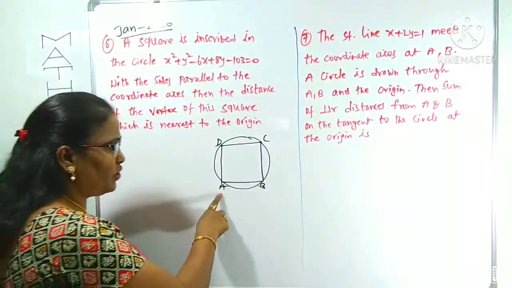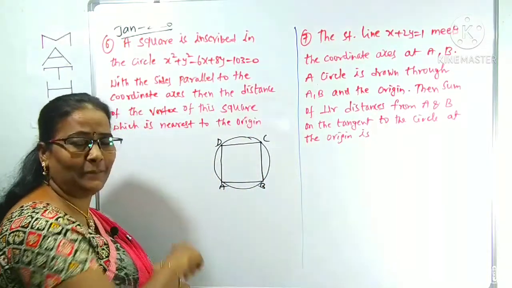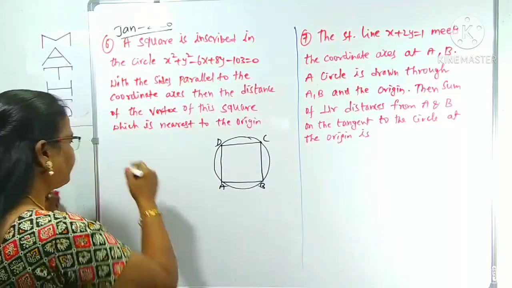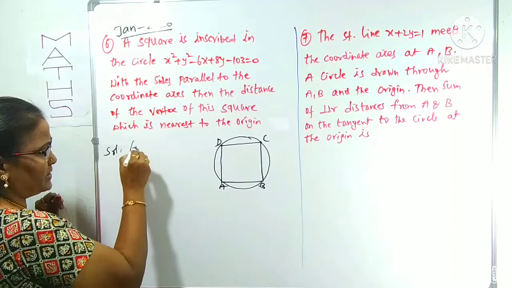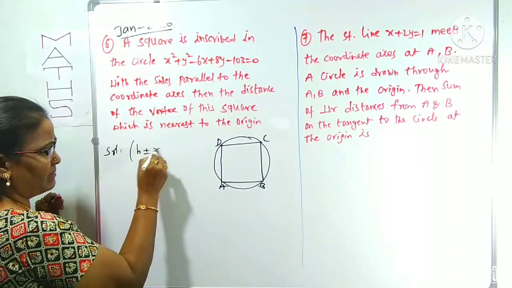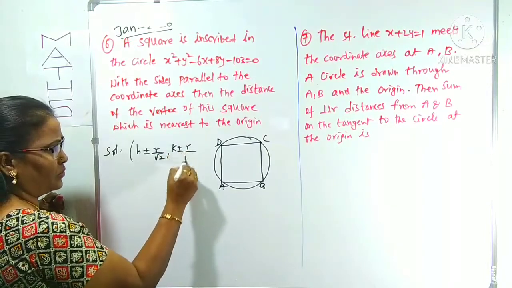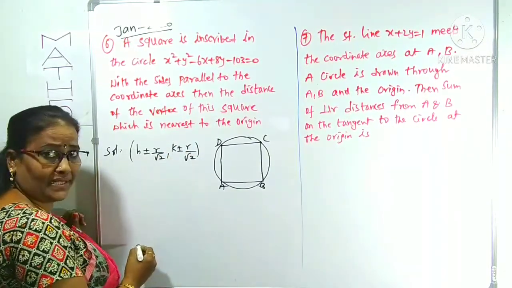So to find the 4 vertices of the square which is inscribed in the circle, we have one tip, which I am giving here. We can find the 4 vertices simply by using h plus or minus r by root 2 and k plus or minus r by root 2, where (h, k) is the center of the circle and r is the radius of the circle.